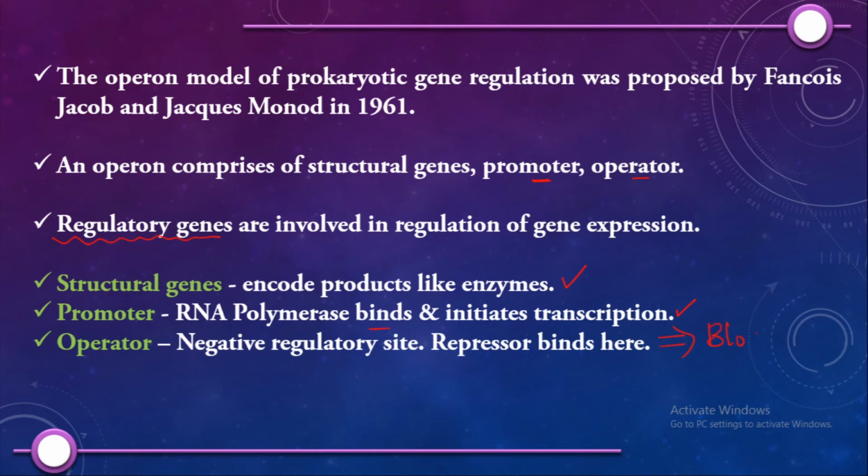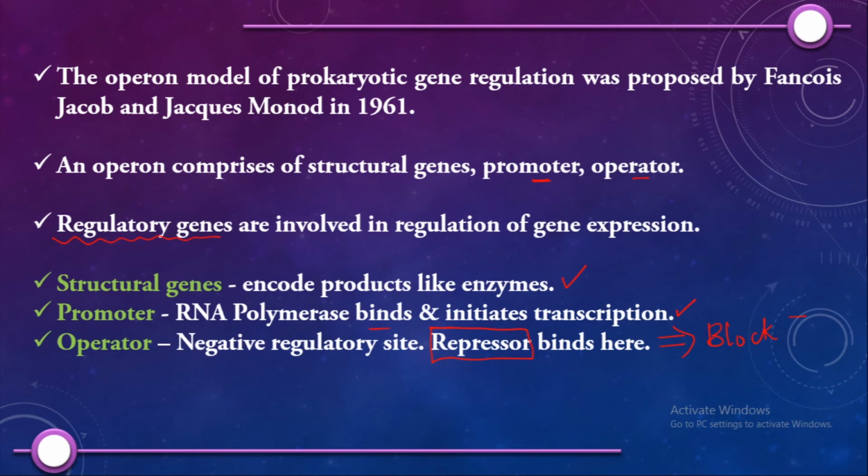The cell is going to synthesize this repressor protein which will bind to this operator sequence, and thereby the transcription is blocked. Correct?